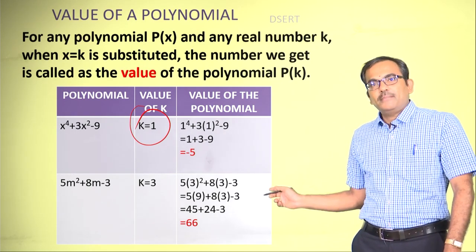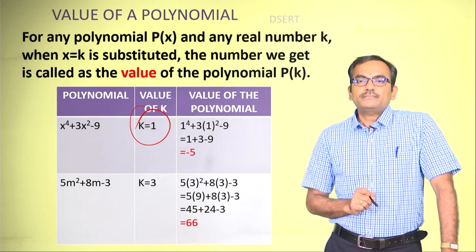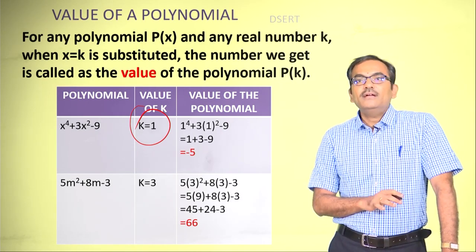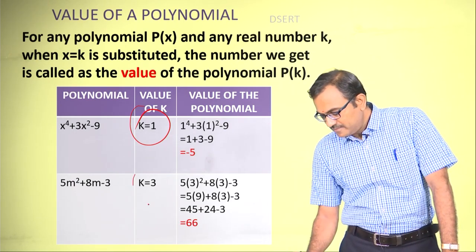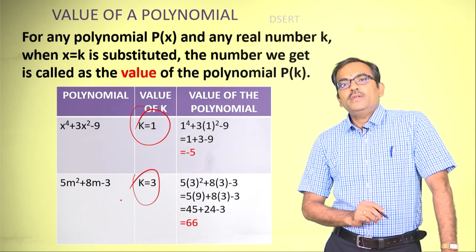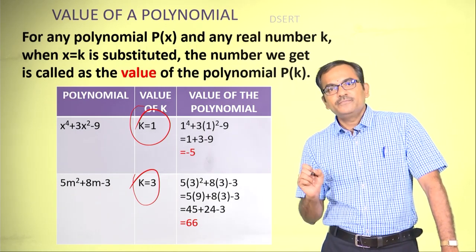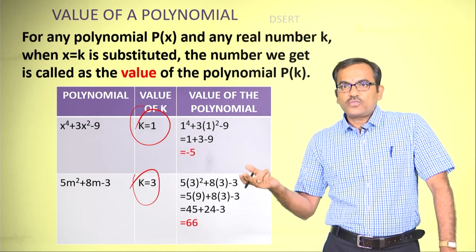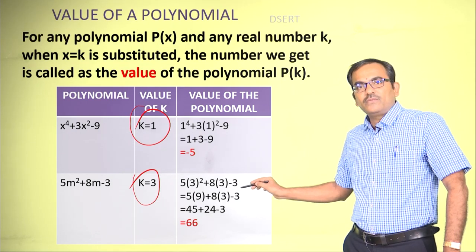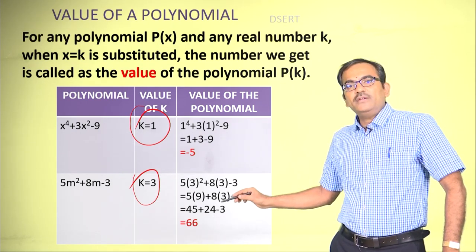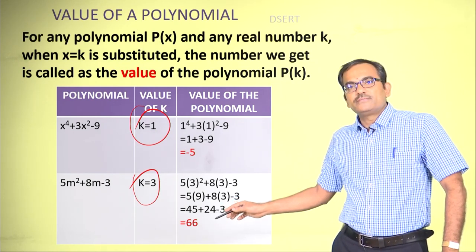Now, take the next example, 5m square plus 8m minus 3. Deliberately I have taken another number, k is equal to 3 here, which you can see. Now, my duty is to replace x by 3, which I have done here. 5 into 3 square plus 8 into 3 minus 3, that is 5 into 9 plus 8 into 3, and after simplification you get the value 66.